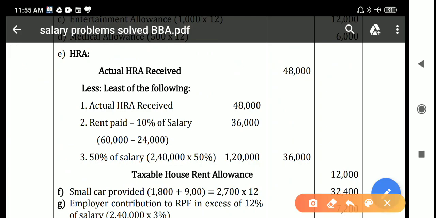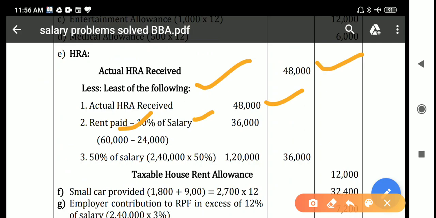So now let me explain this. First, actual HRA received, that is 48,000, less least of the following. First one, actual HRA received as it is, so 48,000. Next, rent paid minus 10% of salary. Rent paid is 60,000. How does this 60,000 come? Mr. Employee has paid 5,000 per month as rent. So 5,000 into 12, it is 60,000. And how does this 24,000 come? In the sense, 10% of salary.